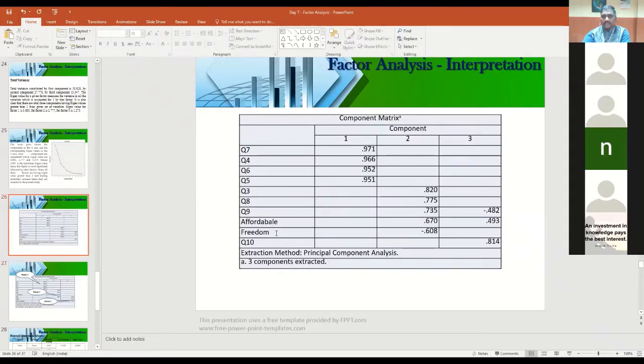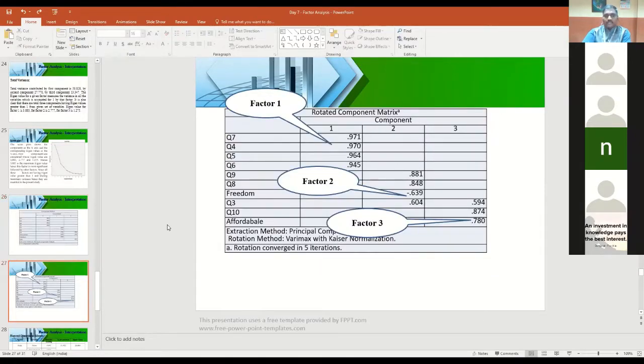Suppose the same question got a factor loading value in factor 1, for example 0.575. In this case you can consider this question under factor 1 instead of factor 2. In some cases you will get it. If not, no issue, don't worry, you can delete that. So this is how you need to decide the factors.